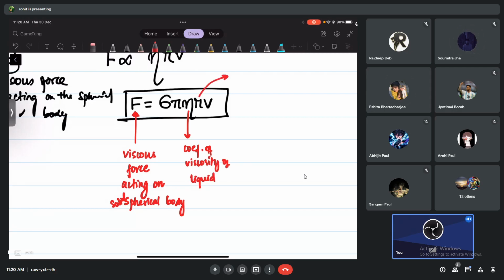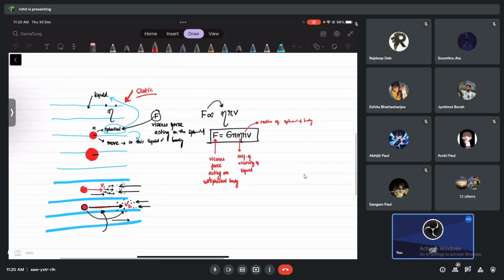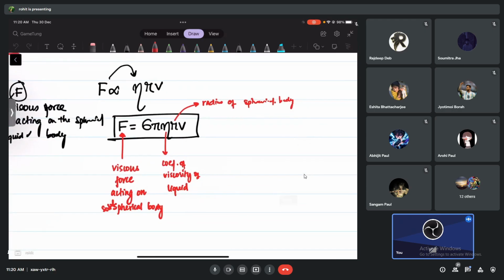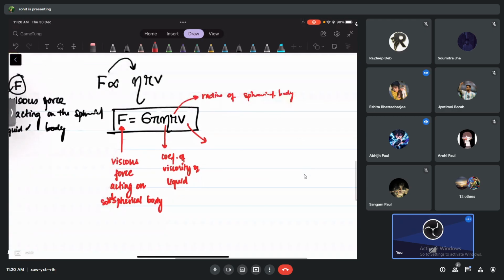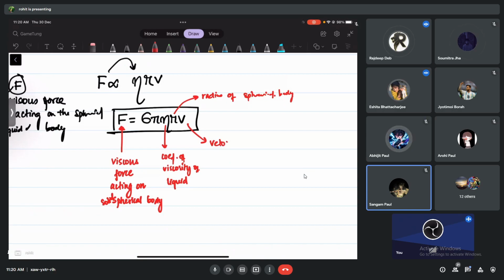It also depends on what? The radius of the spherical body. There's nothing like radius of the liquid, okay. Of course, the bigger the spherical body, the more resistive force it is going to face. And what is this V? Velocity of the spherical body. Don't think this is the velocity of the liquid. No, it is the velocity of the spherical body.